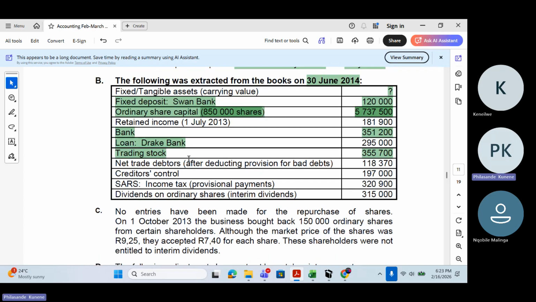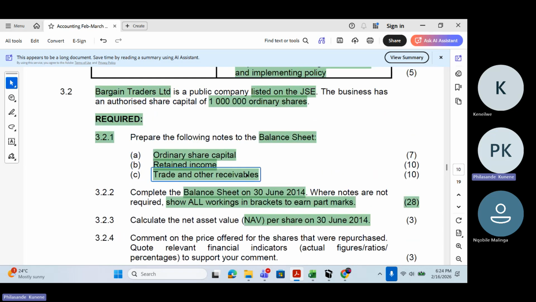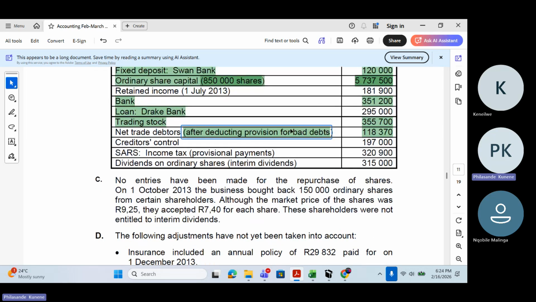Okay, net trade debtors after deducting provision for bad debt, 118,370. They gave us the net trade debtors. We know very well that this net trade debtors amount should go to the trade and other receivables note, because there is a note here for trade and other receivables. So that's why I need to go and record that amount, which is now 118,370.